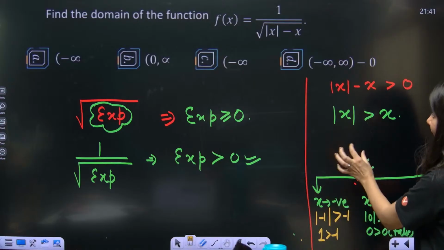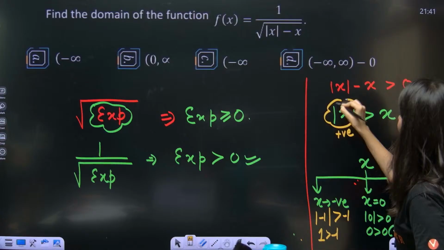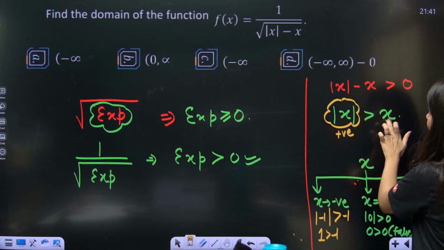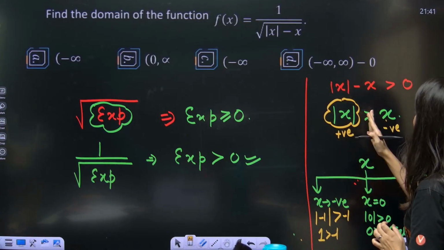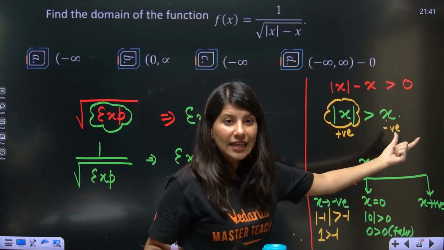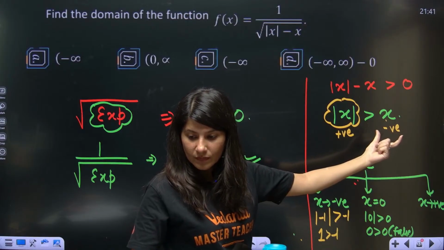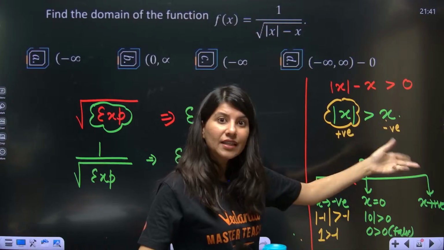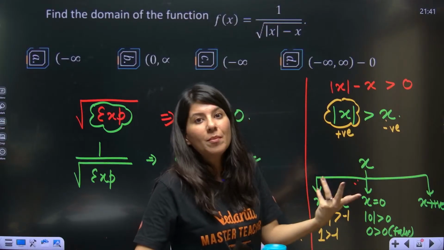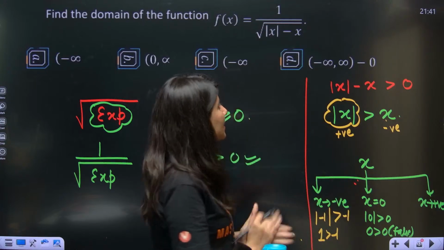If x is negative, the mod value will always be positive, and x will be negative. Positive greater than negative is obviously true. A positive number will always be greater. That means negative values of x will be acceptable.